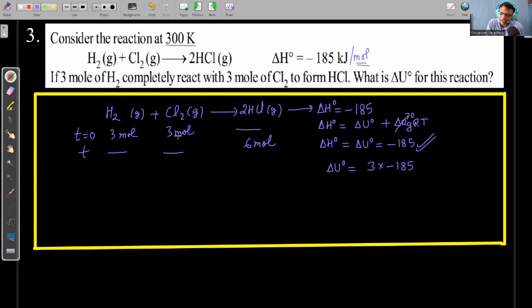Suppose here it is 2 mole and 3 mole, then you have to apply the concept of limiting reagent. Then only 2 moles are participating in the reaction. So you have calculated corresponding to 1 mole, multiply it by 2. So based on the data, you have to solve. Sometimes the data is such that one chemical species is the limiting reagent. So first you calculate the value of delta U for the balanced chemical reaction, and then you find out who is the limiting reagent, and then you multiply by that factor, and you will get the answer, right? So these are very simple questions, but you should not make mistakes in these type of things.